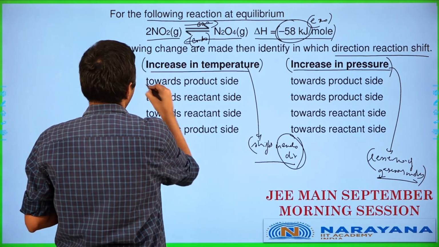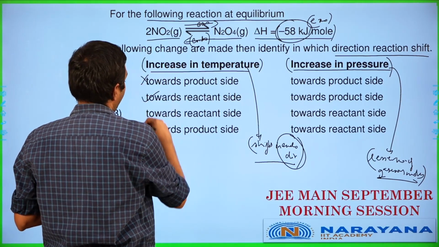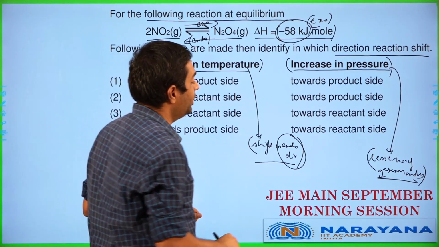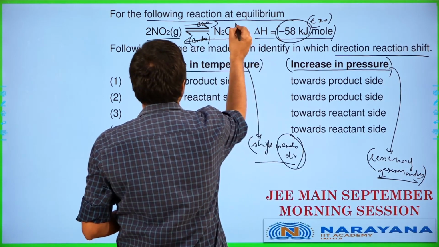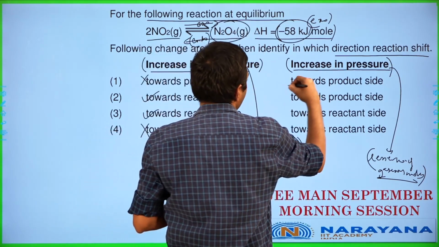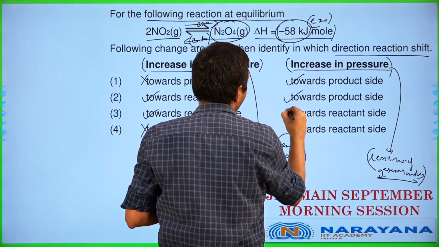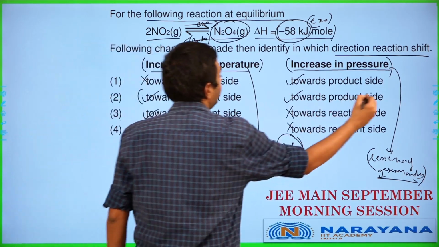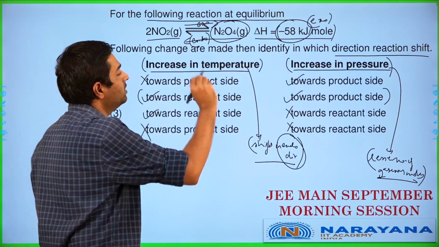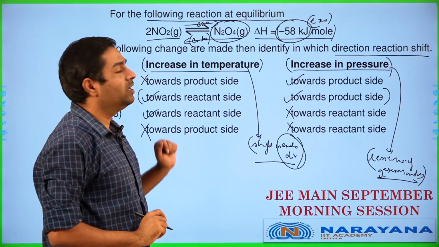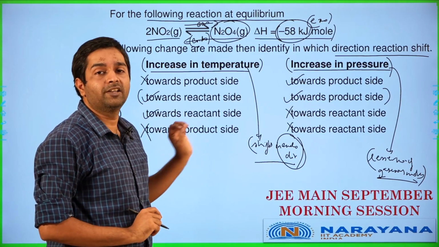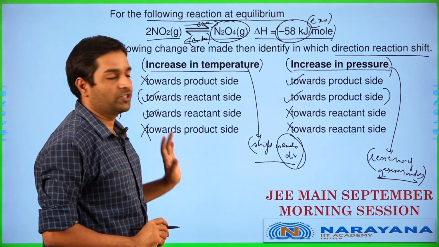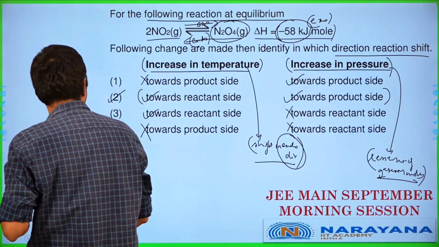Increase in temperature will not shift it to products, it will shift it towards reactants. So products is wrong. Okay. Next, increase in pressure will shift it towards lesser number of gaseous moles. The lesser number of gaseous moles is on the product side over here, which means towards product is correct, and reactants is wrong. Meaning in this case, option 2 is the correct answer. So this is purely based on Le Chatelier's principle. I hope this question was clear. Let's get to the next one.